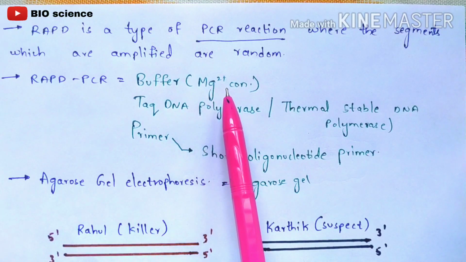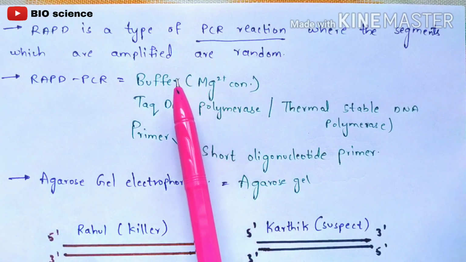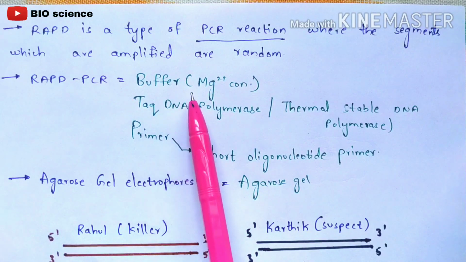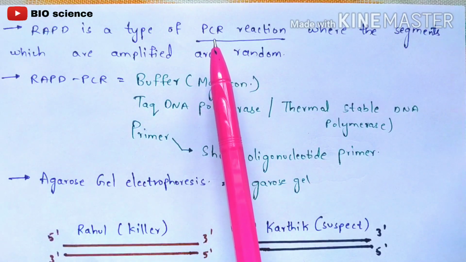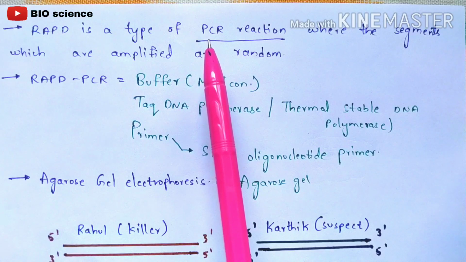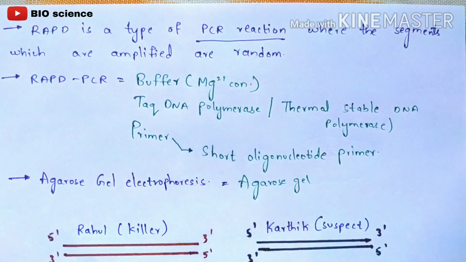The ingredients involved in RAPD-PCR are the buffer and Mg2+ concentration. You have to take magnesium concentration in the form of a buffer, right? This buffer is mainly used for the process of annealing. Annealing is one of the steps present in the polymerase chain reaction. That's the reason I told you to watch the polymerase chain reaction video once.